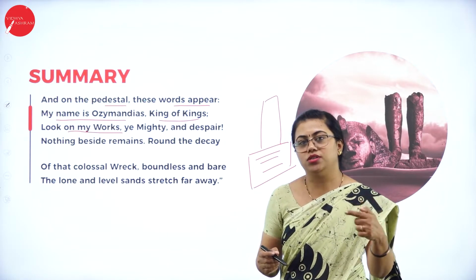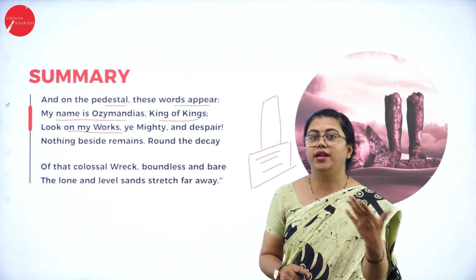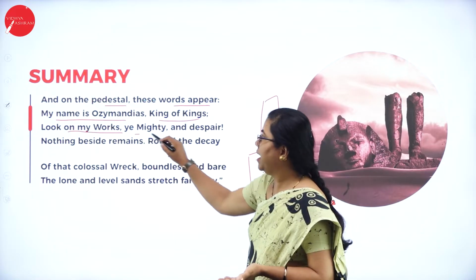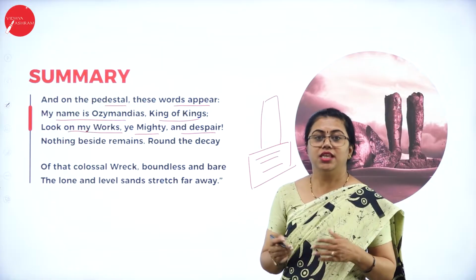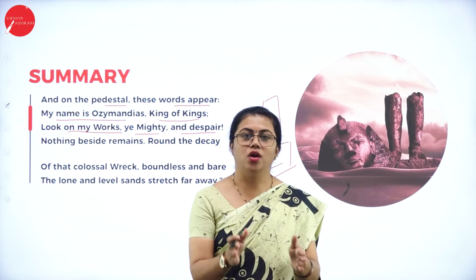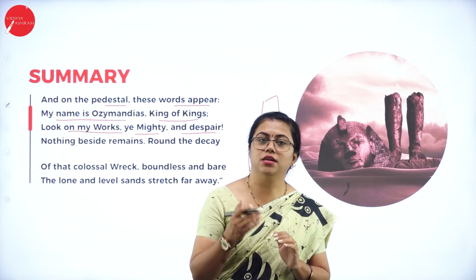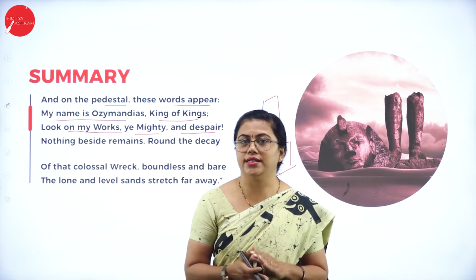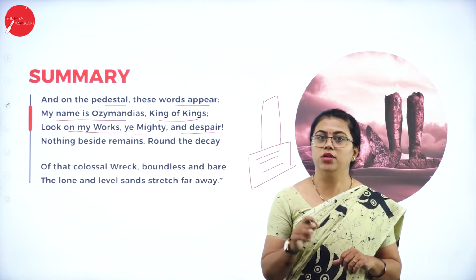So it is like Ozymandias is challenging the other rulers. Just look at my works. What have I achieved? "Ye Mighty," I am such a mighty king. "And despair." See now what has happened. So now the pedestal contains those words that showed that the king was very able. But now the traveler is talking about this king.